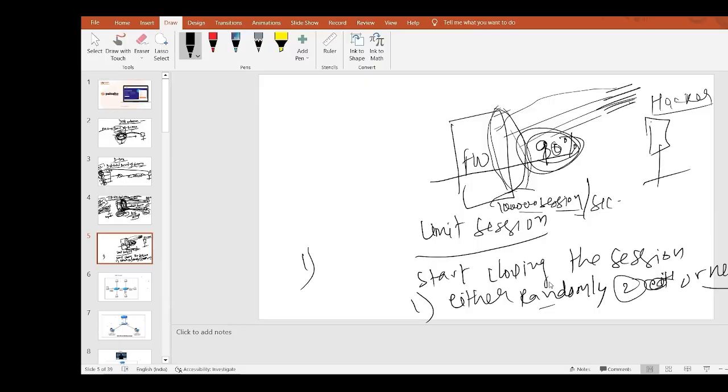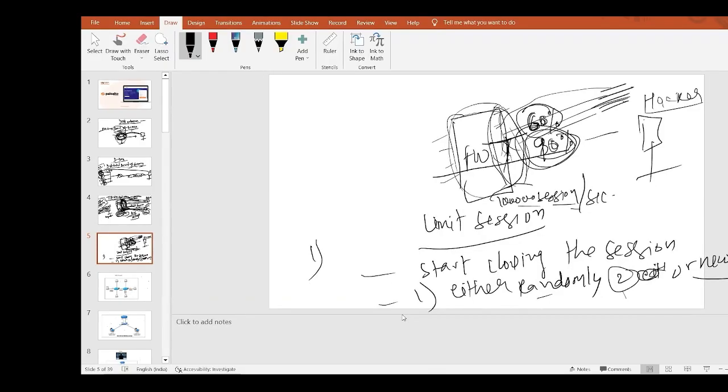Then my firewall will start closing some random sessions. Till when will it close? It will close till it frees up to 60%. That we need to define. Once it reaches the 60% threshold, then okay, that's fine. So if it reaches 90%, it will start closing old or random sessions till it reaches 60% occupation. When it reaches 60%, it will stop closing. That's how we can configure a session limit in the firewalls. So if any hacker tries a TCP SYN flood attack, this configuration is going to save my firewall from the DOS attack.